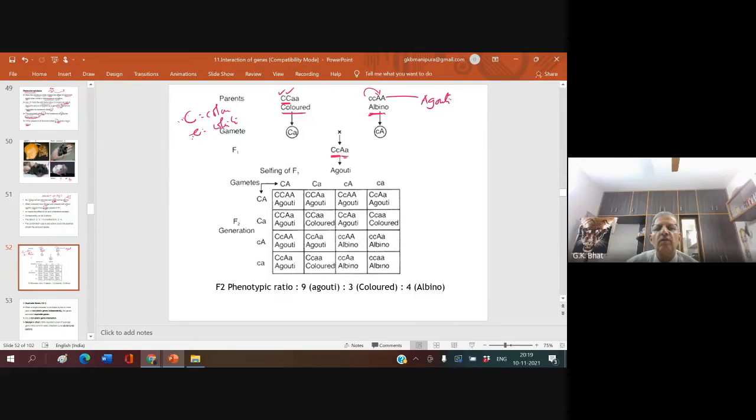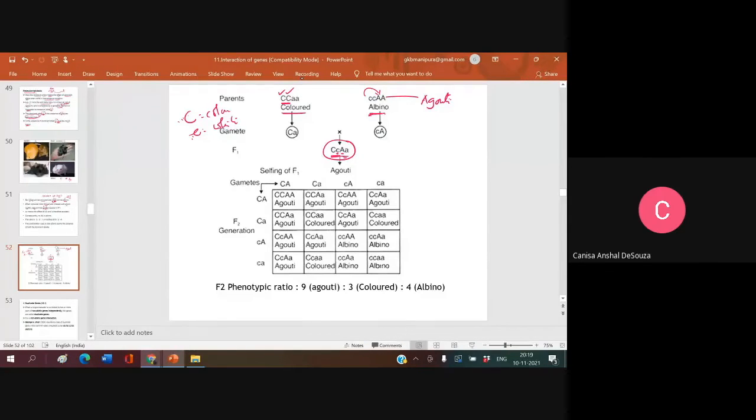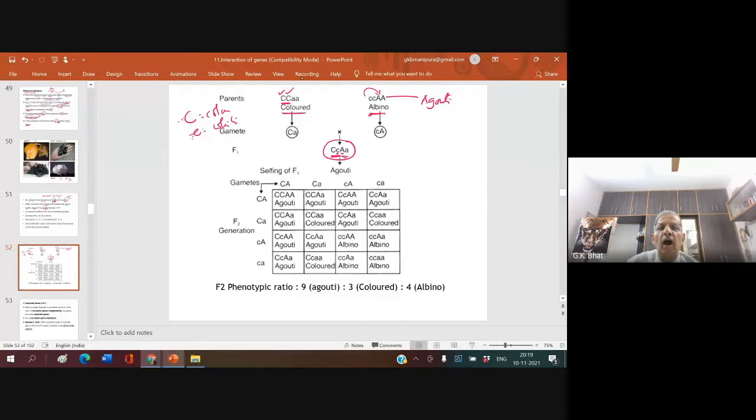What is this? Agouti. Why? Here, can this c control this A? No. Why? Because it is heterozygous condition.